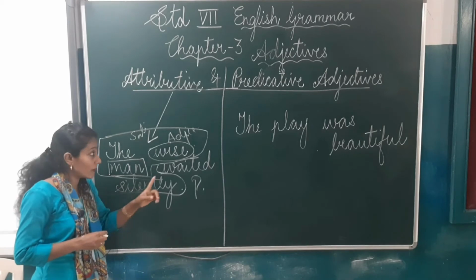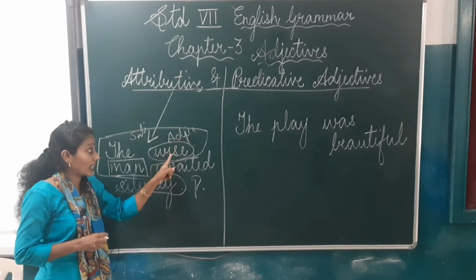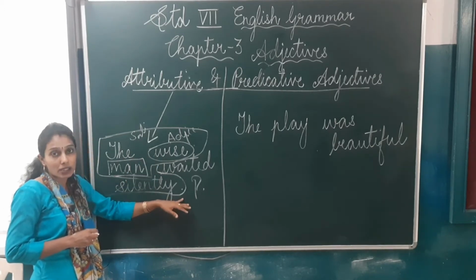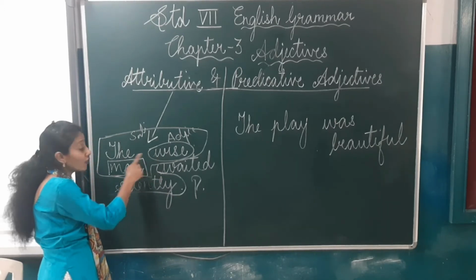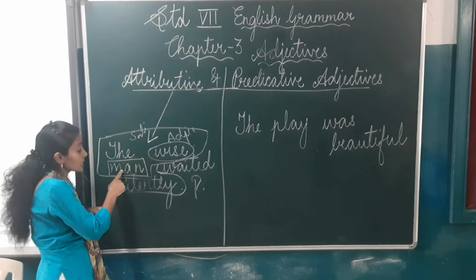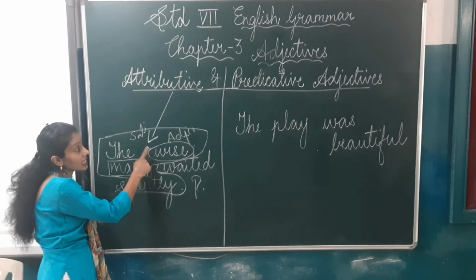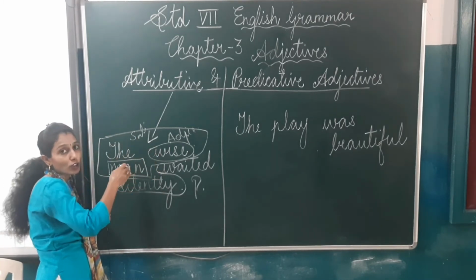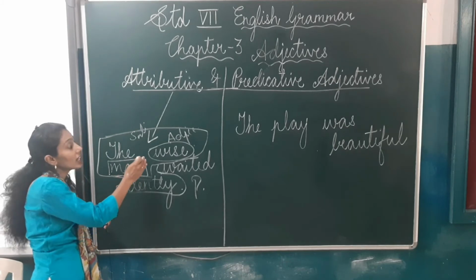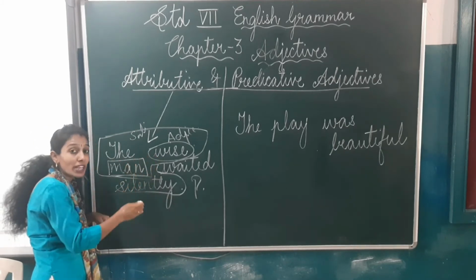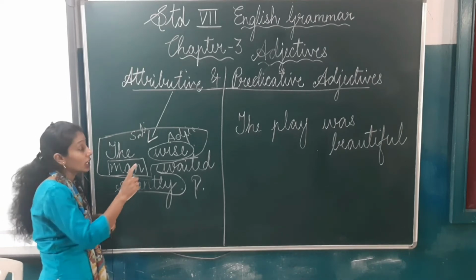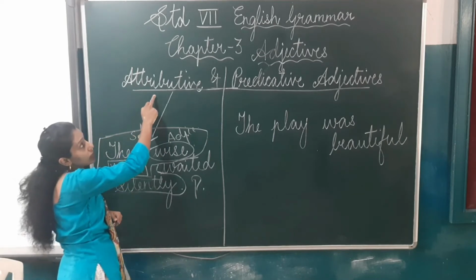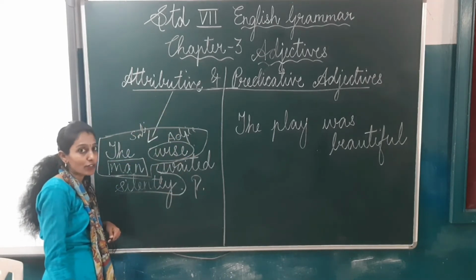Now you have to see whether the adjective is placed in the subject part or in the predicate part. It is before the noun, isn't it? So it is in the subject part. If the adjective is in the subject part of the sentence, or if the adjective is placed before a noun, it is said to be attributive adjective.